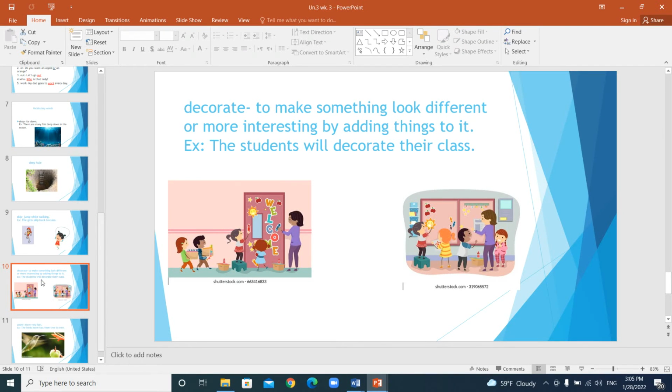Decorate. The word decorate means to add something or to make something look more nice. And we use the classroom. We said in the beginning of the year, the classroom was just covered with canson. We use your projects to decorate the class, right? Here, we can also say the students decorate their classroom with their artwork, for example.